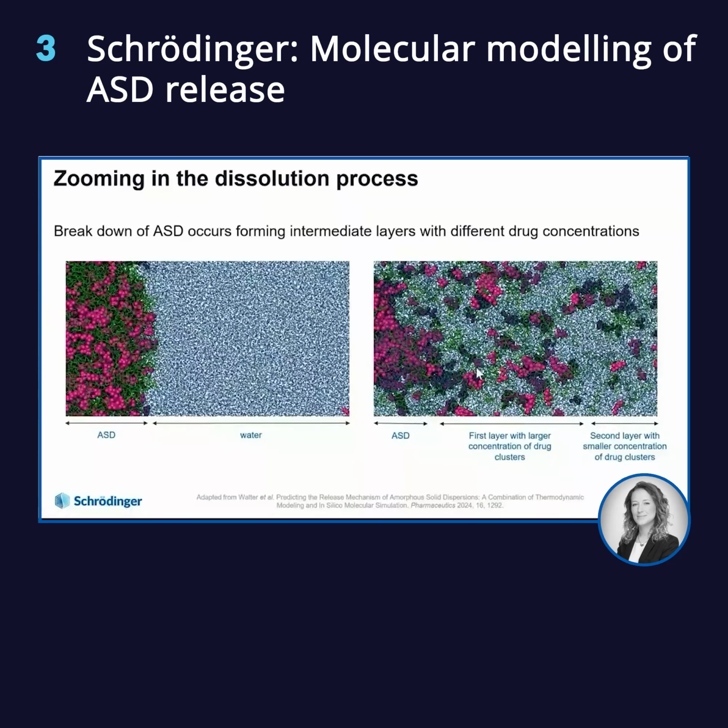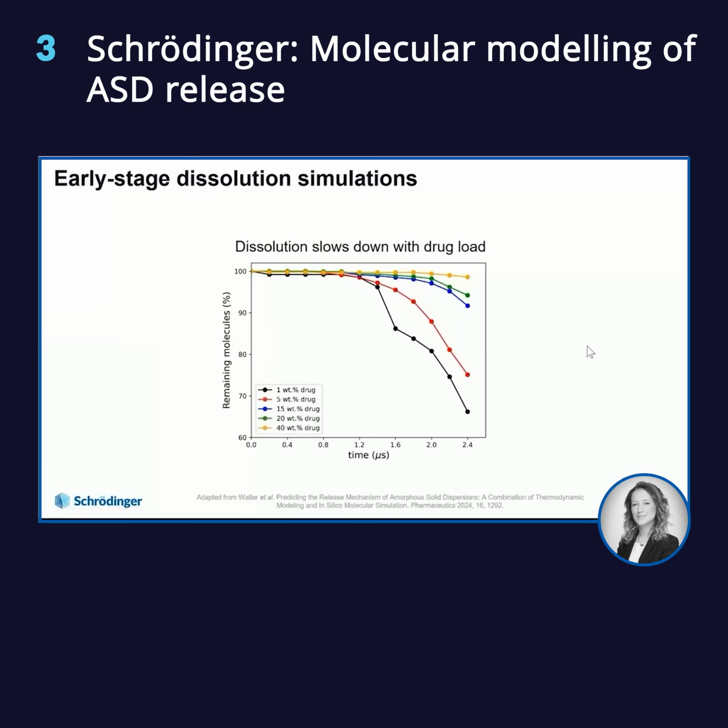And in particular, you can see different layers within the models. We can also define some metrics and follow them for different formulations at different points in time. So what I'm showing here is the number of remaining molecules, which means all those drug molecules that do not dissolve enough to reach this sink region where they would be considered dissolved and converted into water particles, and how this number is changing at different points in time for the simulation.